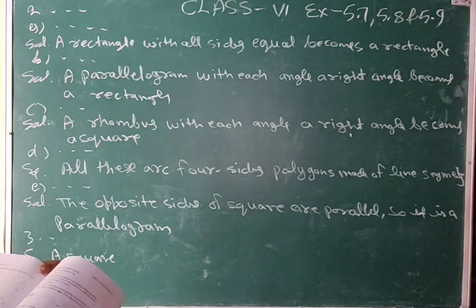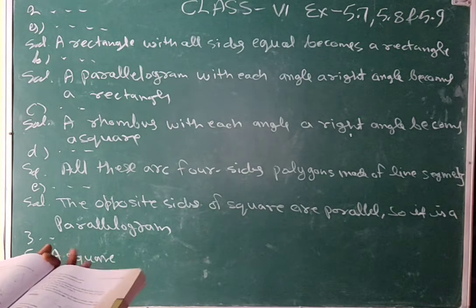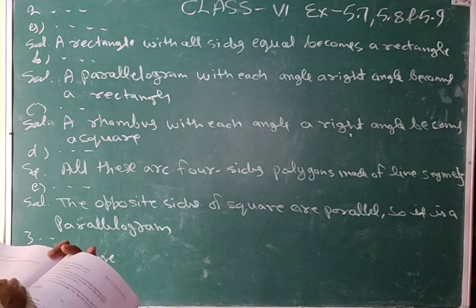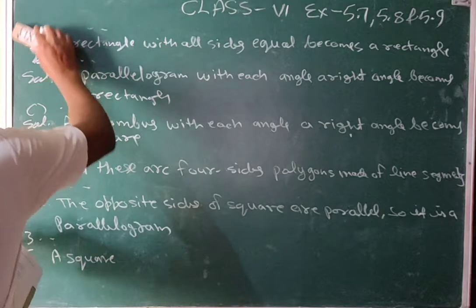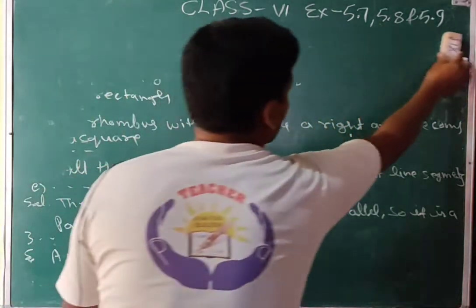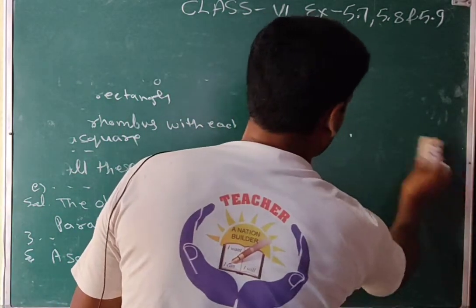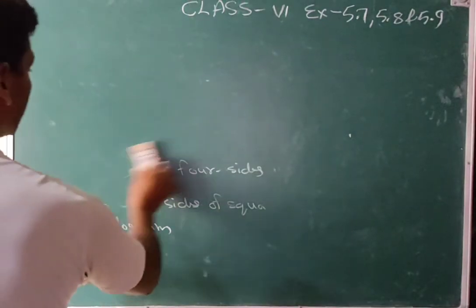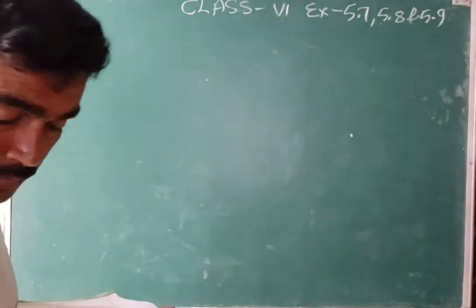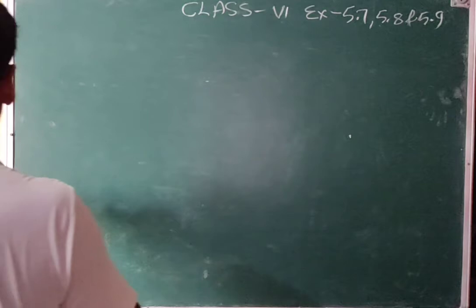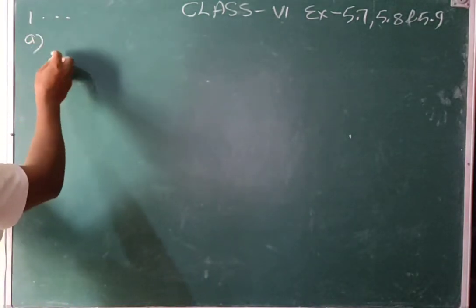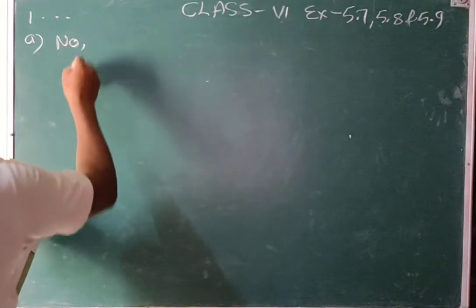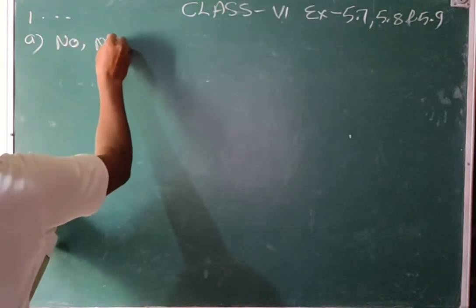If any one among them is not, say why. First, A part: no, because it is not closed.